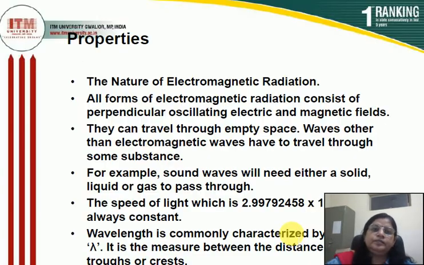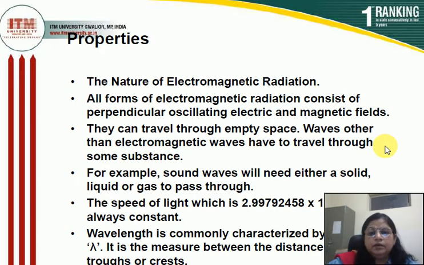This is known as electromagnetic radiation. Now, according to properties, all electromagnetic radiations like X-rays, gamma rays, cosmic rays, UV rays, IR rays all consist of two fields. One is the electric field and the second one is the magnetic field. So, all forms of electromagnetic radiation consist of a perpendicular oscillating electric field and magnetic field. The most important thing is that these electromagnetic radiations can travel through empty space, meaning they can travel in a vacuum.